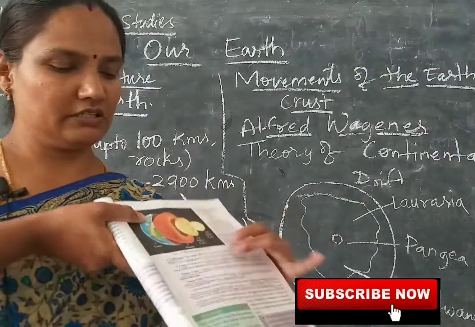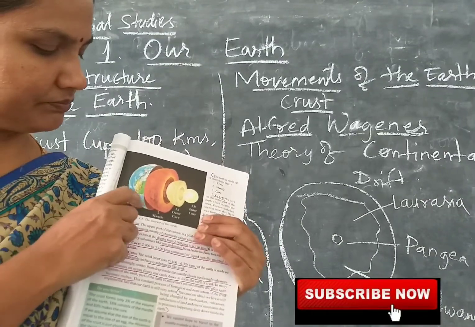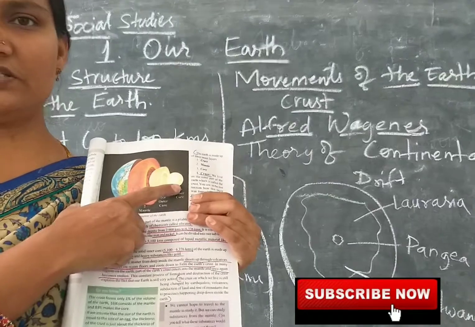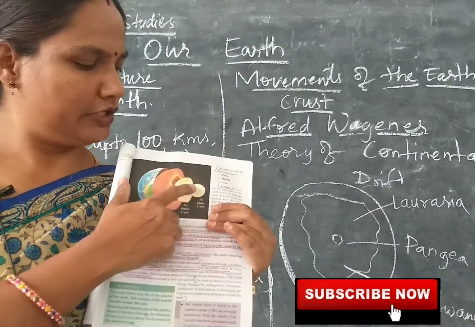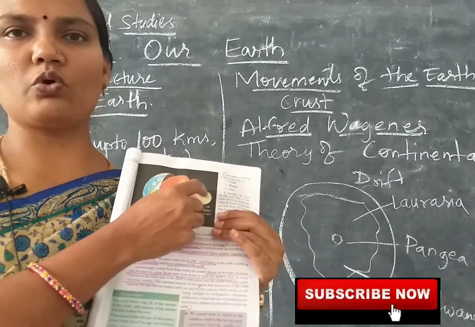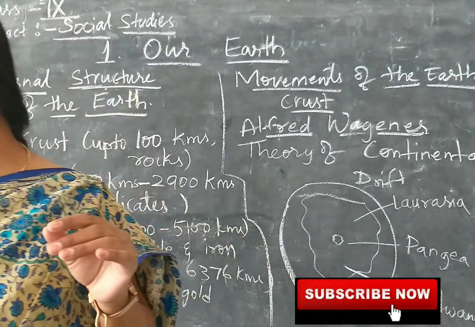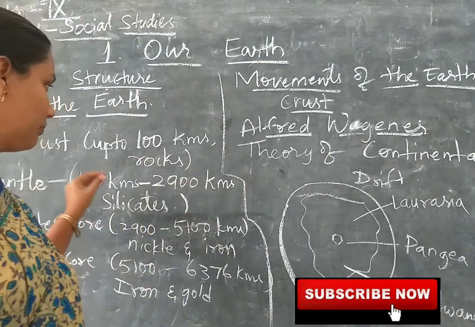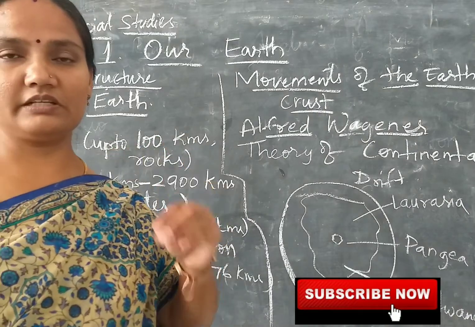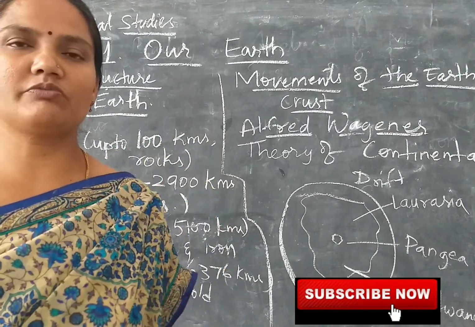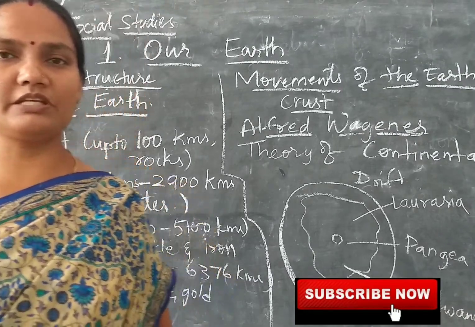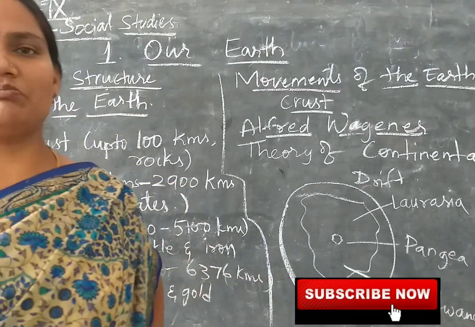Can you see this? This is earth, this is mantle, this is outer core, and this is inner core, right? So here all the minerals in this core layer are in liquid form. You cannot go a few kilometers deep inside the earth because of the high temperature and the gases which are released from these minerals.